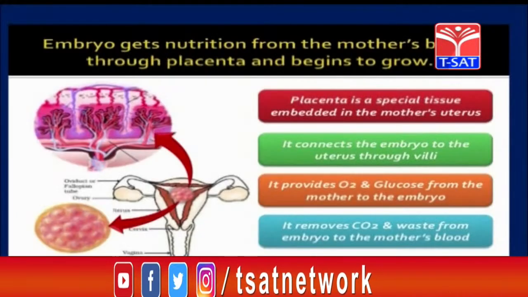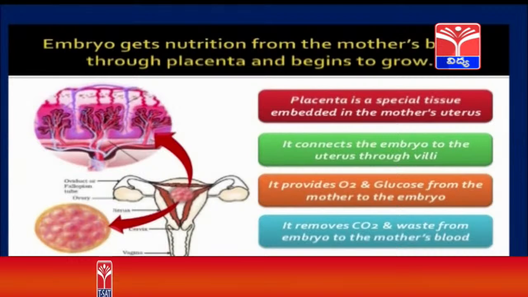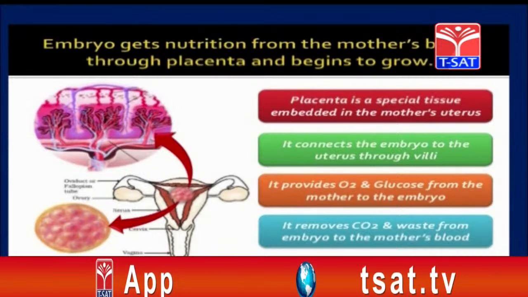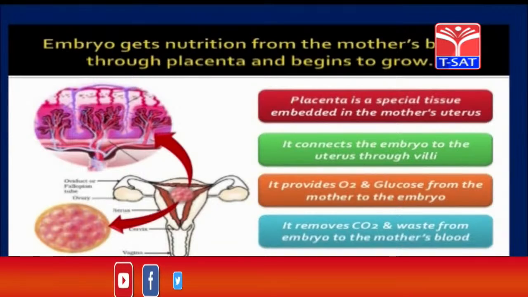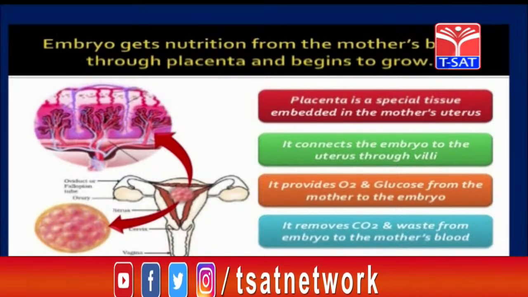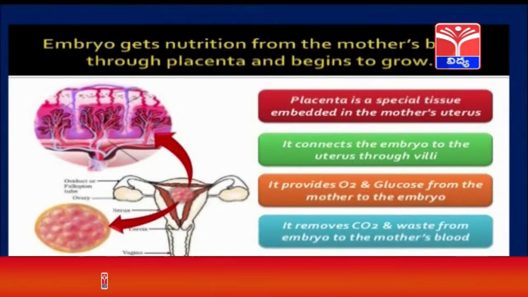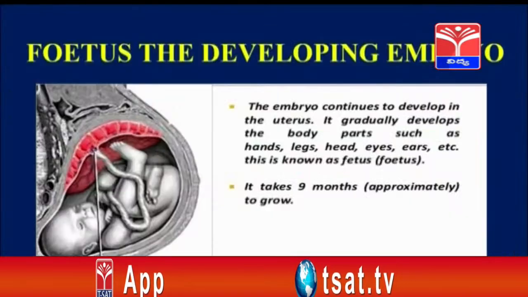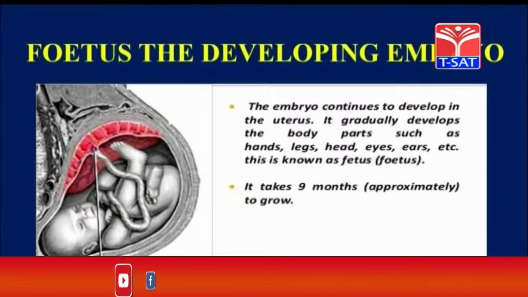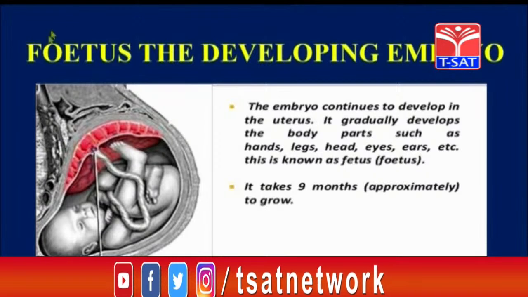And here the embryo gets nutrition from the mother's blood through the placenta. So the placenta is the tissue present in the mother's uterus, which connects the embryo to the uterus through villi, which provide oxygen and glucose from the mother to the embryo, and also remove the waste materials and carbon dioxide from the embryo to the mother's blood. And this is how the fetus develops. What is meant by fetus? From the 3rd month of pregnancy, the embryo is called a fetus.